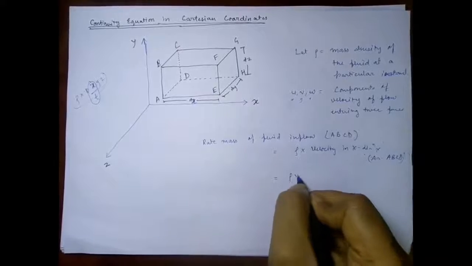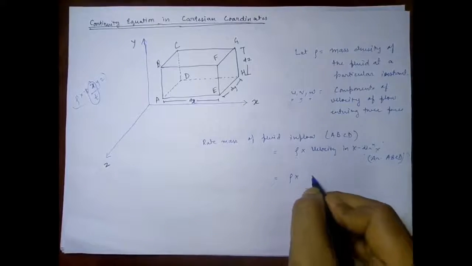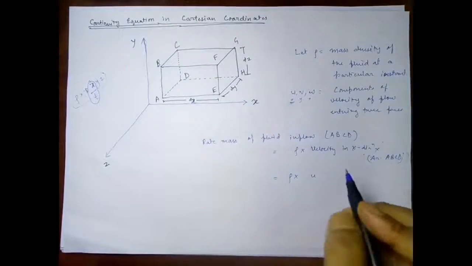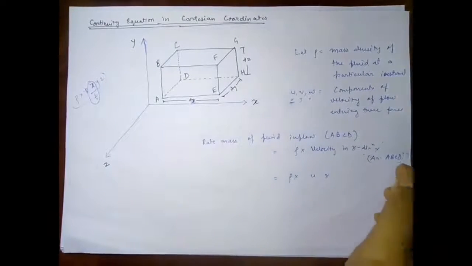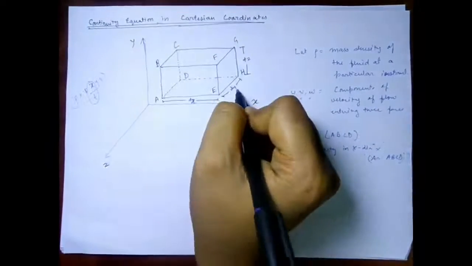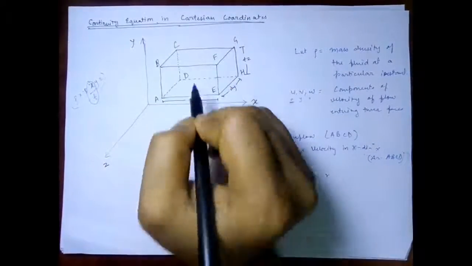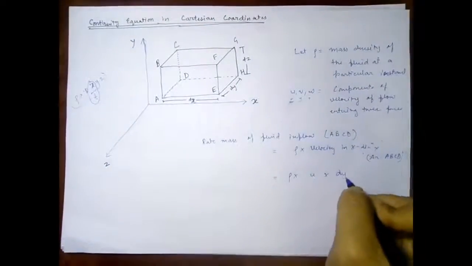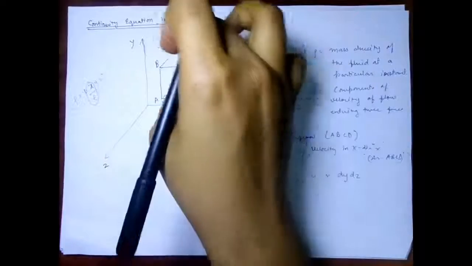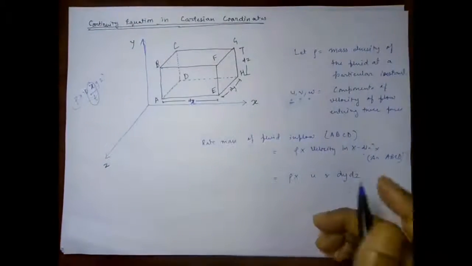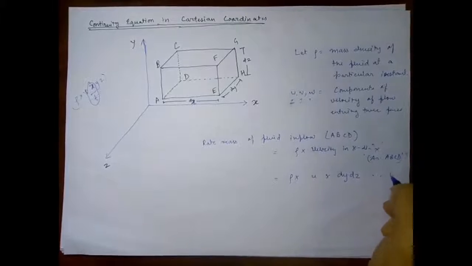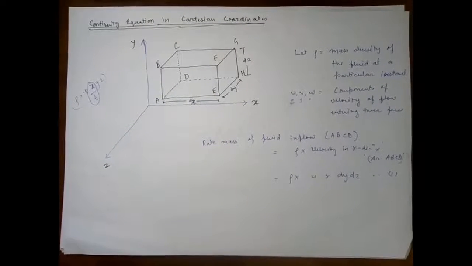So it will be equal to rho times u, as I mentioned, u will be the velocity in the x direction, and the area of ABCD will be given by dy and dz. This component is dy and this side is dz. So it will be rho u times dy dz. Let this one be equation 1.